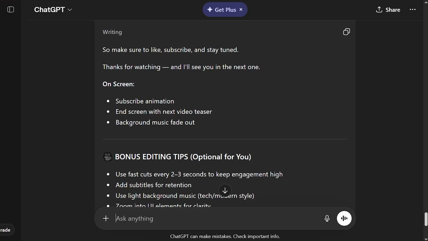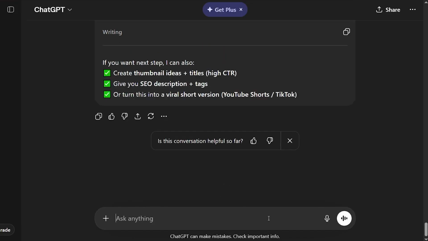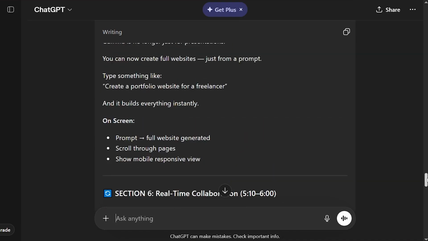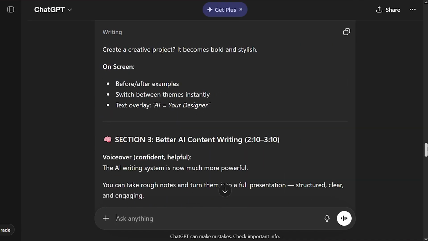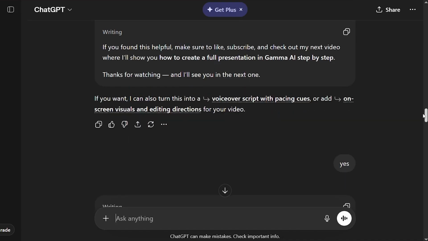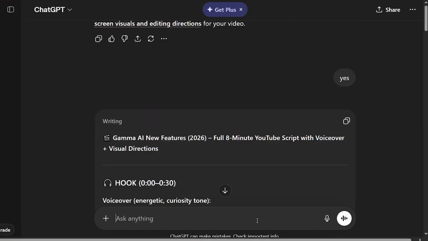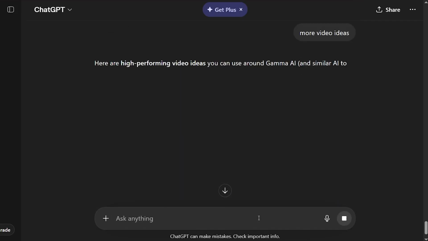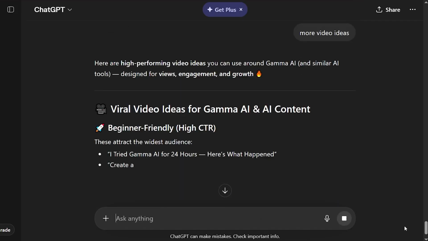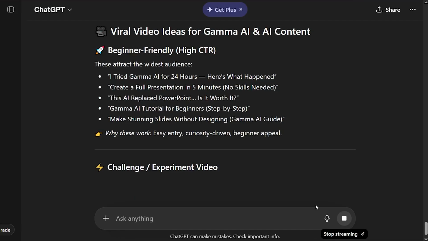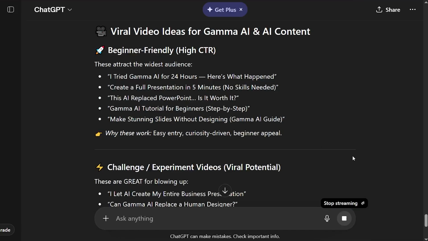Now, building your AI workflow is the most important part because your workflow might look like this. First, you go to ChatGPT, you ask it for a script, and once you get the script you can simply copy paste it and either read it out or read it once and understand the topics, and then you can ask it for more video ideas. For example, if you simply ask it to provide us with more video ideas, it is going to provide you with a bunch of video ideas that we can get started with, and then you can pick out some of the best video ideas and ask for scripts.